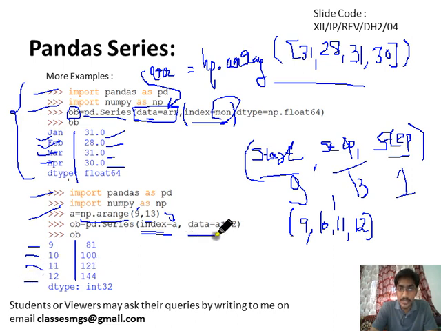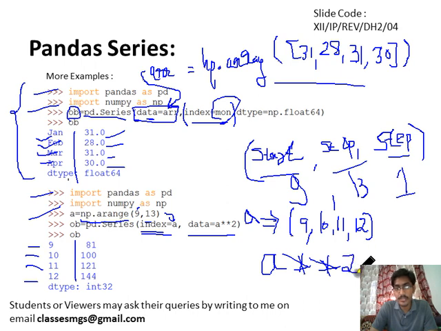And data equals a star star 2. What is the meaning of a star star 2? If this is the a, then what will be a star star 2? As you know, a numpy array supports vectorized operations. That's why the star star operator will square each value that we have stored in this a array. So the a array has 9, 10, 11, 12.